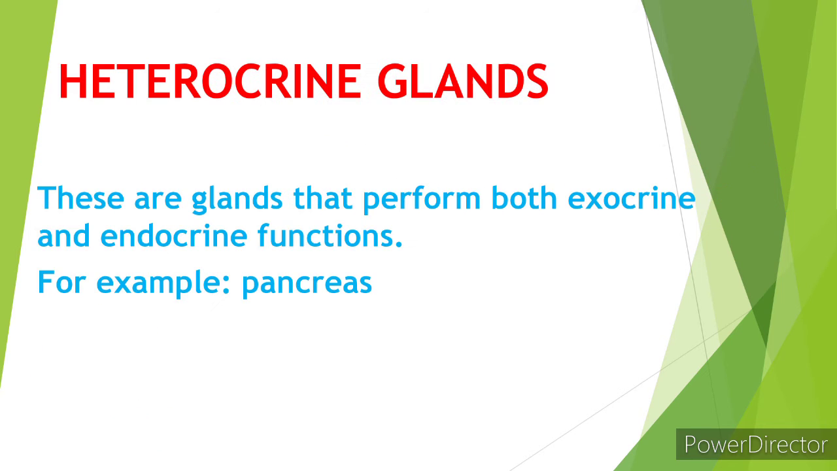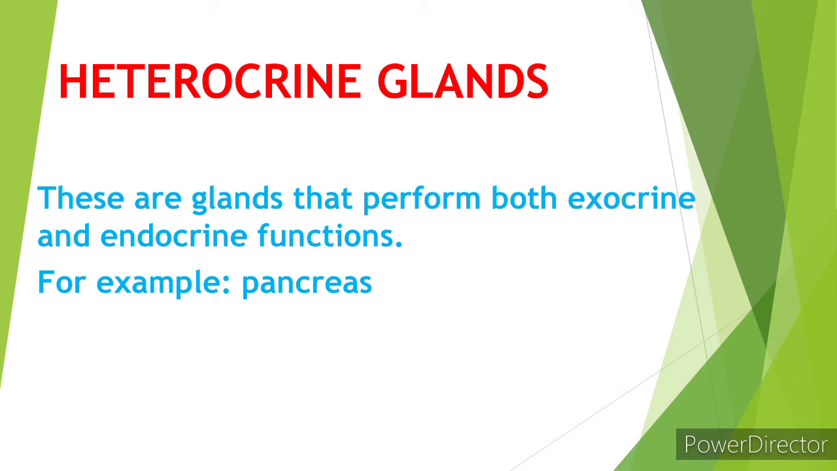Next is the heterocrine gland. A heterocrine gland is a mixture of both exocrine and endocrine glands. The best example is the pancreas. So why can we say the pancreas performs both functions, exocrine and endocrine?